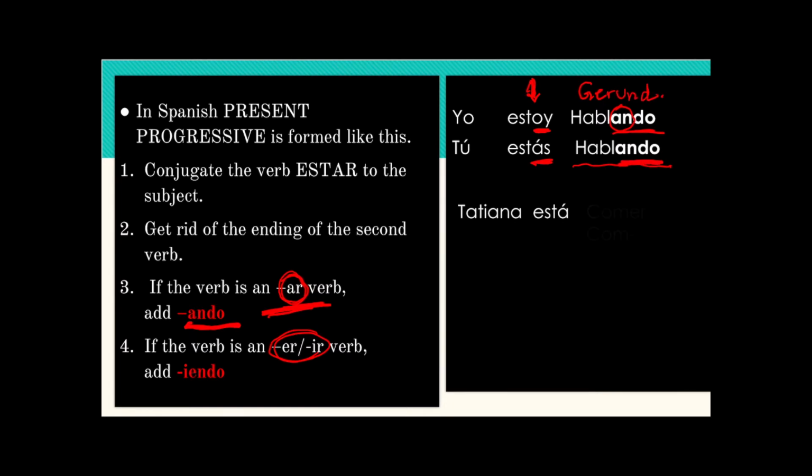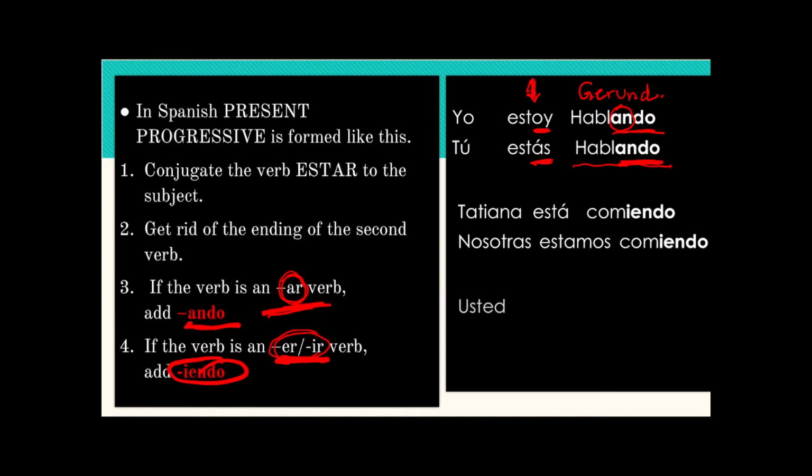Tatiana está. The second verb is comer. It's an ER verb. We get rid of the ending, and then we attach the gerund for ER-IR verbs, which is yendo. Tatiana está comiendo. Nosotros estamos comiendo. What changed here? Only the subject and the conjugation for estar. The gerund stays the same.